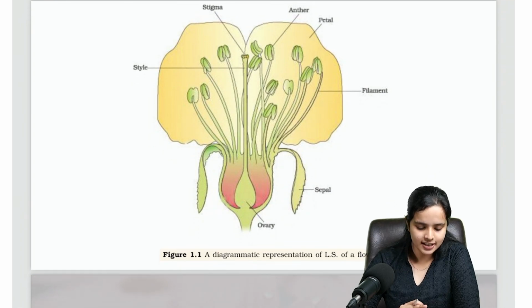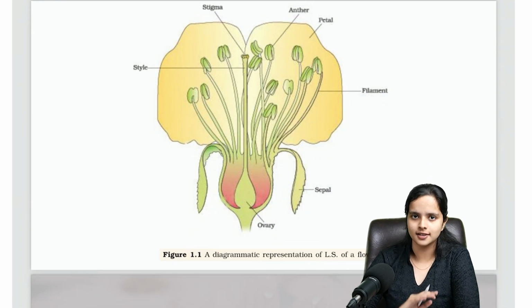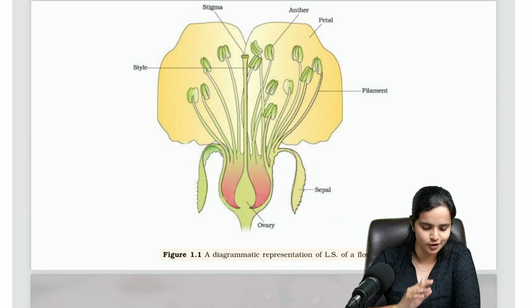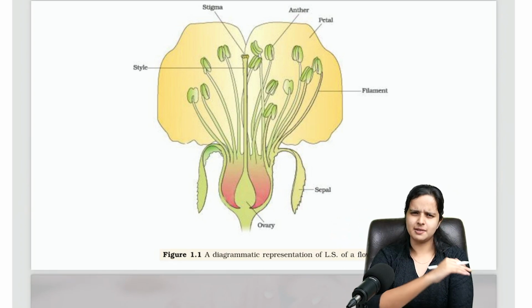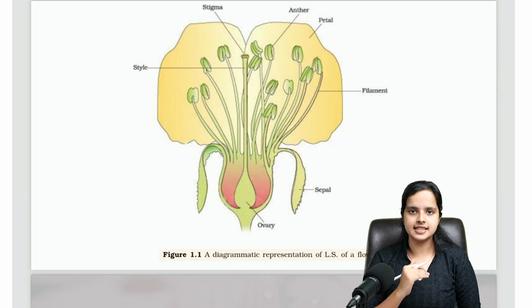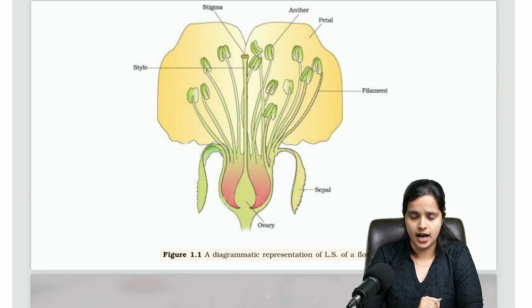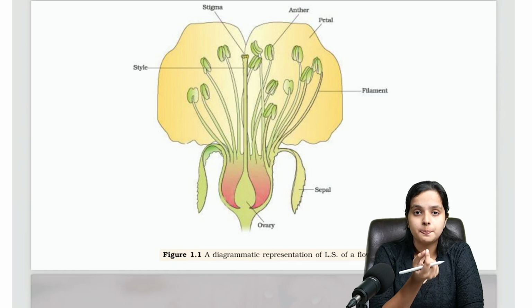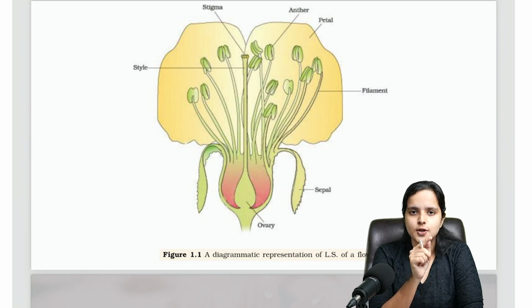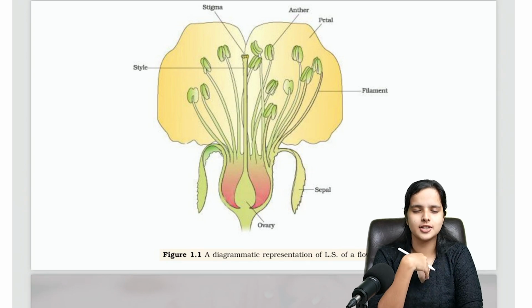Here in this picture, it's figure 1.1 from your textbook itself. It's nothing new, nothing from outside or Google. It's basically your textbook. So we'll be discussing some parts of the flower. If you have a flower in your hand, and I suppose you do, just look at the parts of it. You can obviously see some petals. In the case of hibiscus, I usually take red hibiscus. I have red colored hibiscus at home.